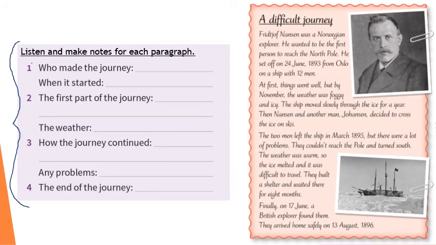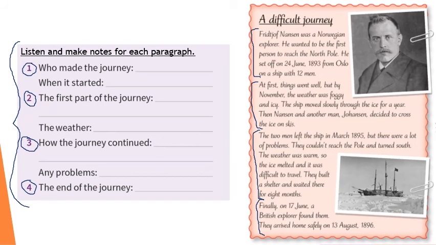You'll see that the questions relate to the paragraph. Questions 1 are about paragraph 1, 2 is about paragraph 2, 3 is about paragraph 3, and 4 is about paragraph 4. Okay, let's listen.